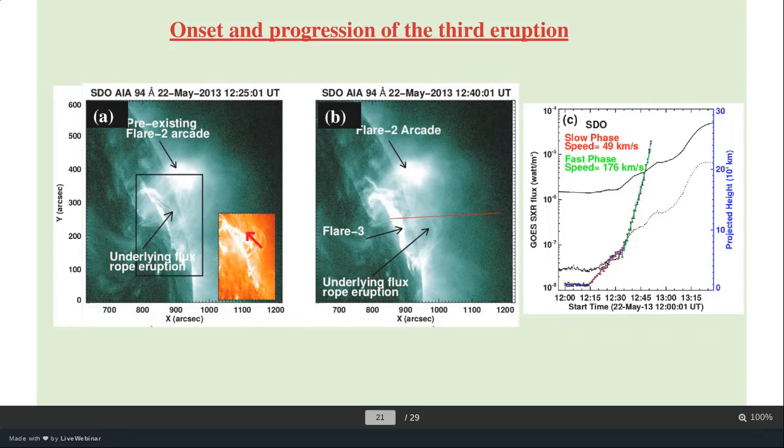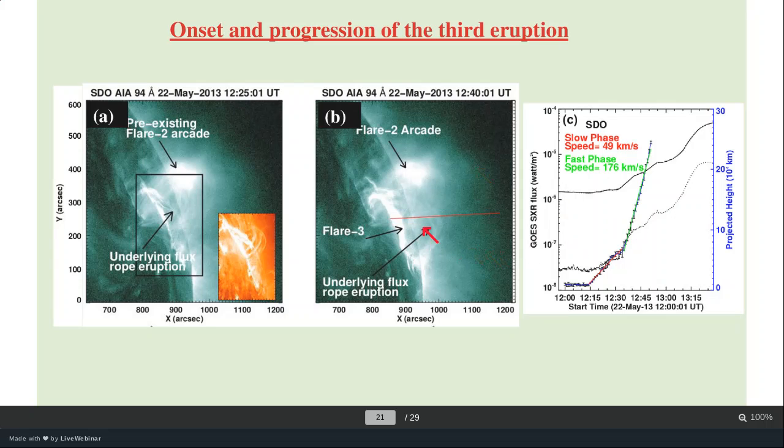In the third eruption, these are the post-flare arcades. We can clearly see that they are the consequence of the second eruption. But from under these flare arcades, we have another eruption. You can see this structure. Clearly, this structure is coming out under the flare arcade of the second eruption, which is moving the flare arcade of the second eruption upward, or northward, we can say.